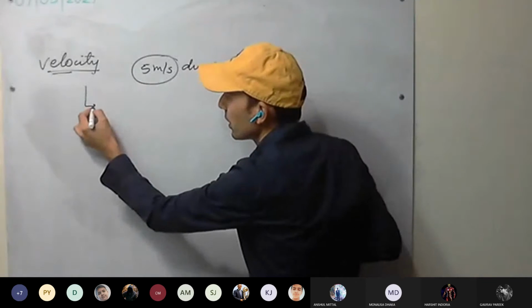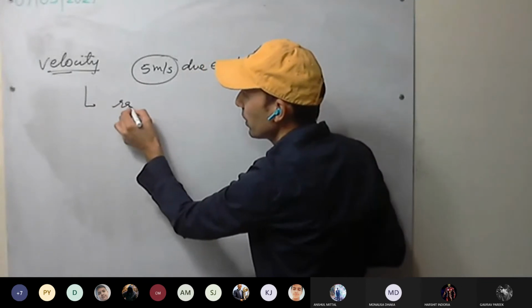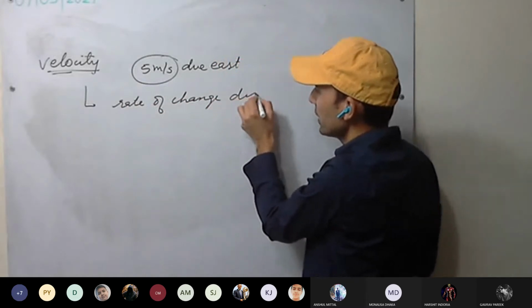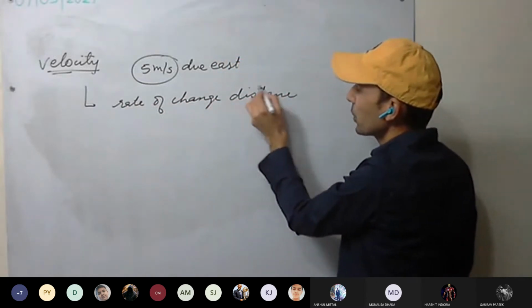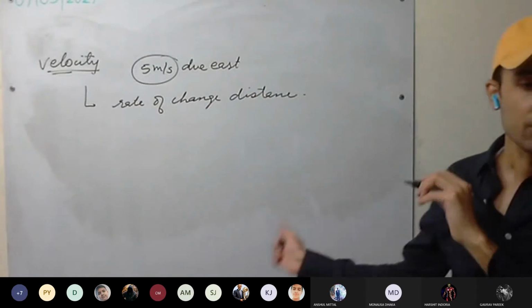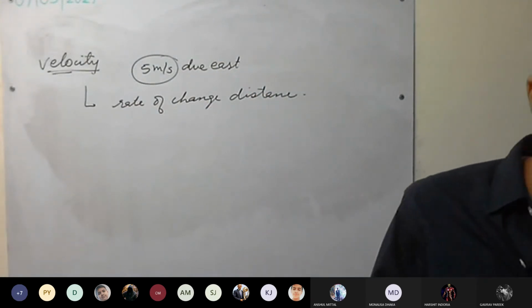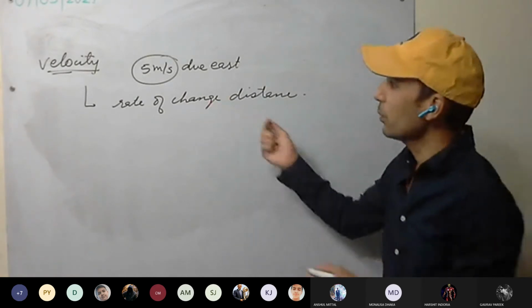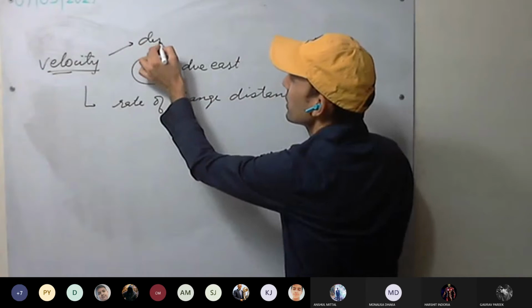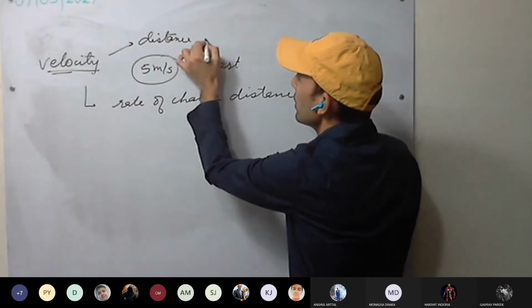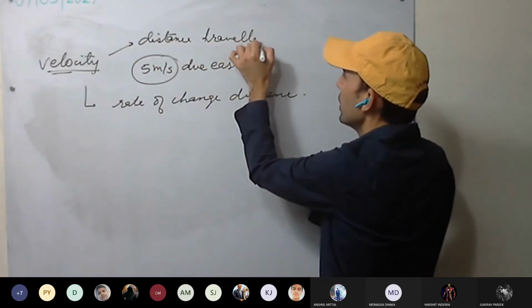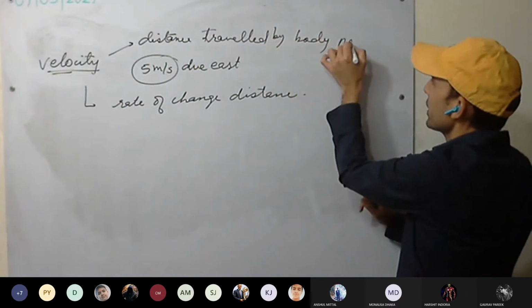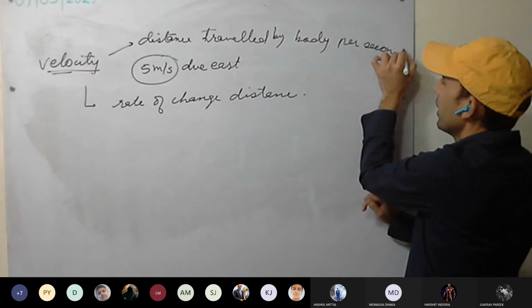So it is how fast the rate of change of distance is, how the distance is changing in a particular direction. That is the distance traveled per second by the body. This is speed.